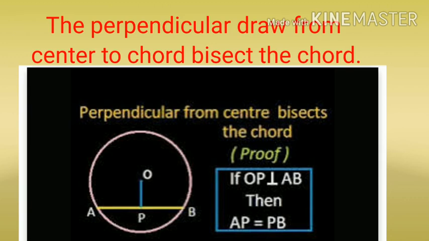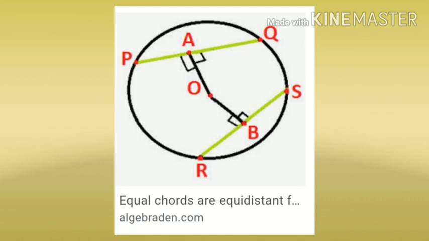The second theorem that we discussed in 9th standard: congruent chords are equidistant from the center. If two chords in the same circle are congruent, then their distances from the center are equal. These two theorems we discussed in 9th standard. In 10th standard, we have to discuss some new theorems, new concepts and new sums.